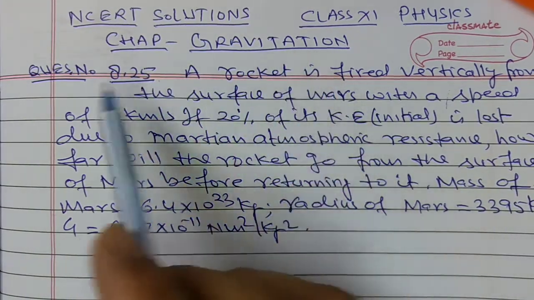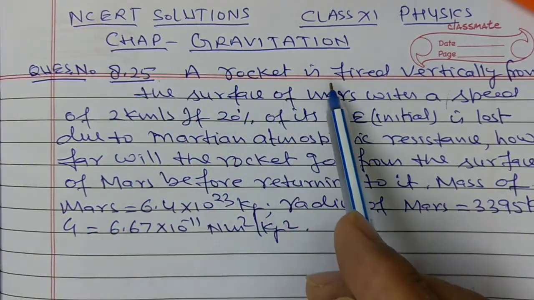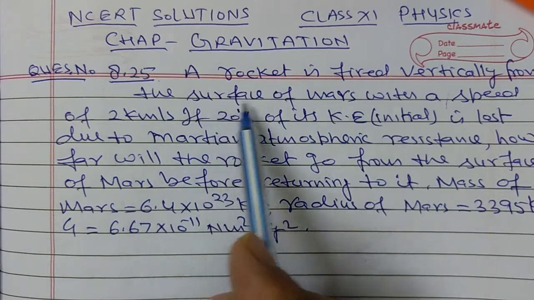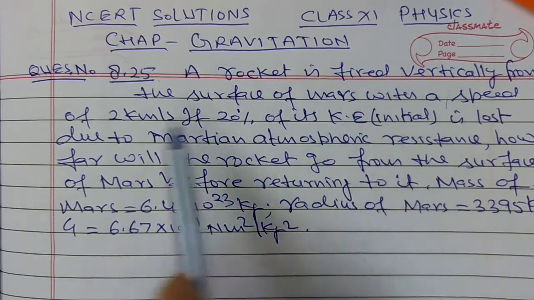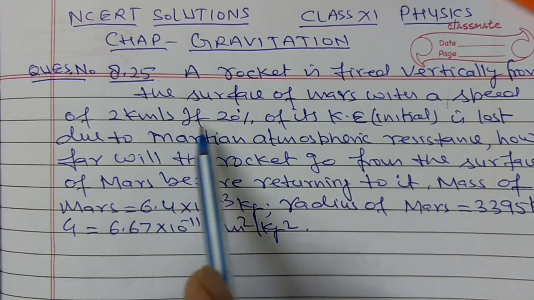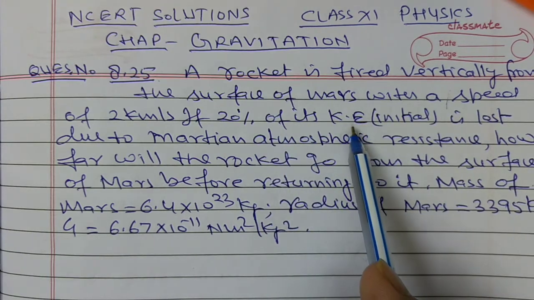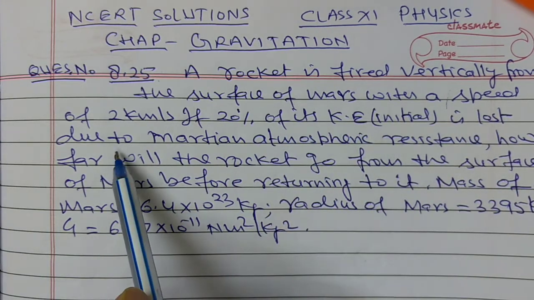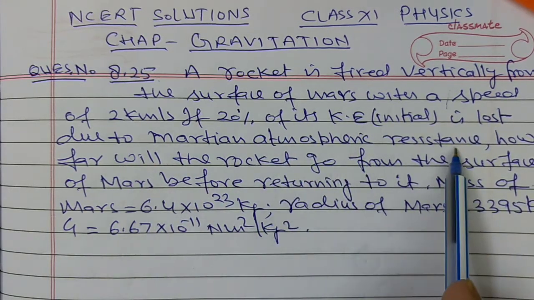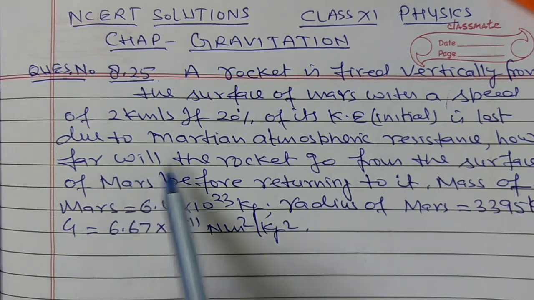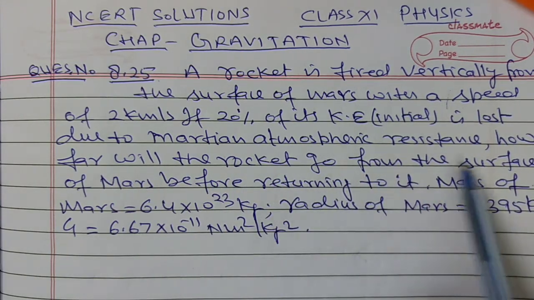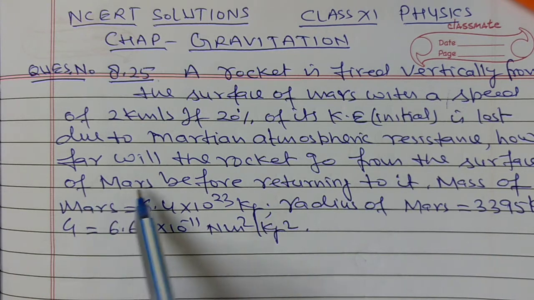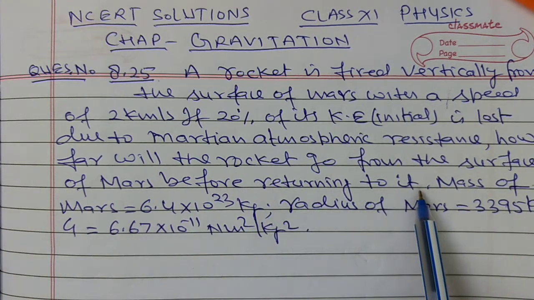Chapter is Gravitation. Question number 25. A rocket is fired vertically from the surface of Mars with a speed of 2 km per second. If 20% of its initial kinetic energy is lost due to the Martian atmospheric resistance, how far will the rocket go from the surface of Mars before returning to it?